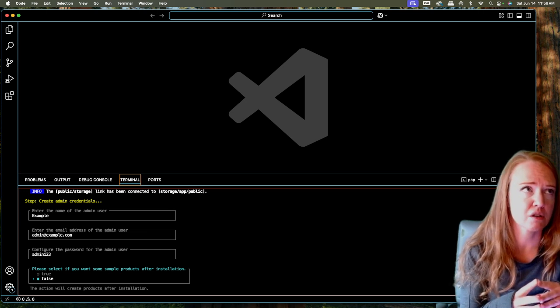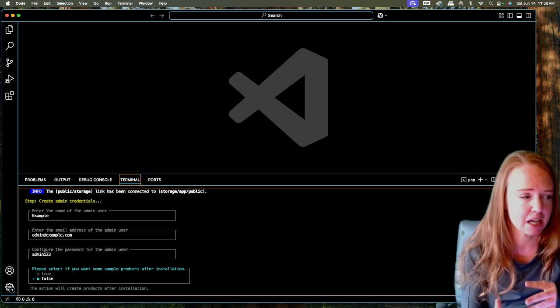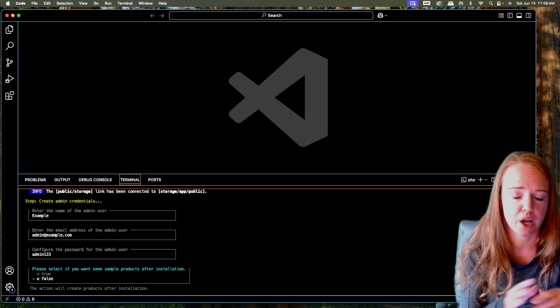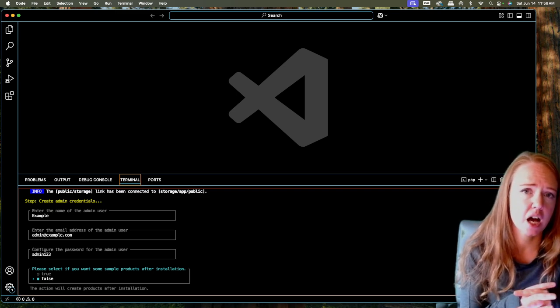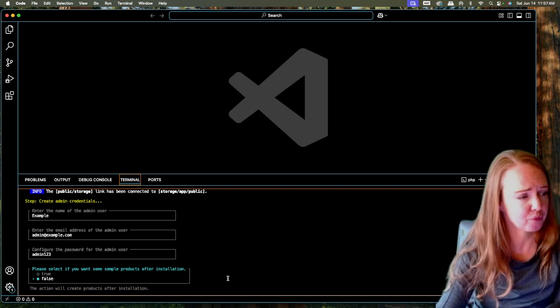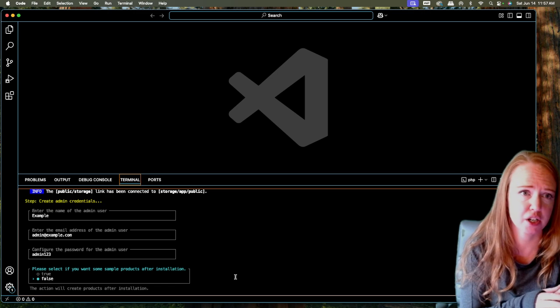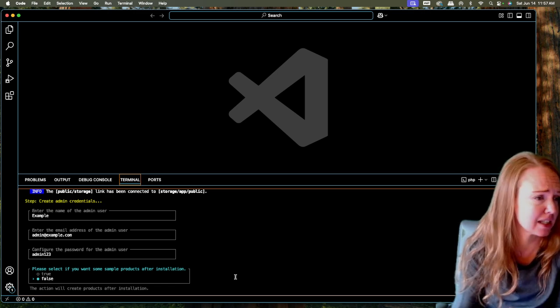If you're familiar with Laravel and Blade templates, then you can essentially customize whatever you want in this application. You're not going to run into limitations. The sky is the limit.